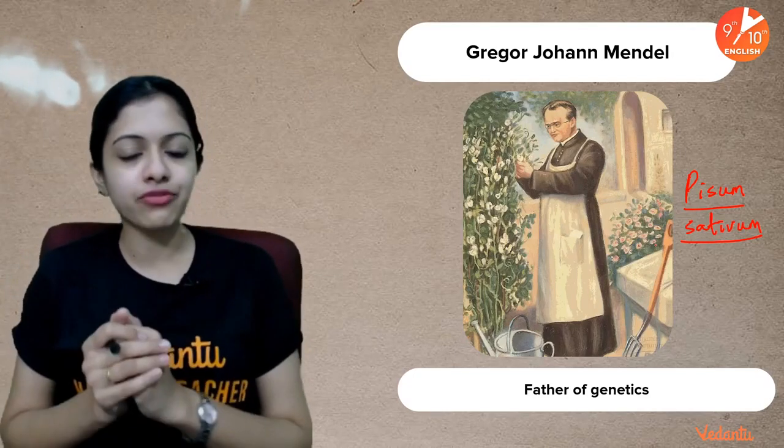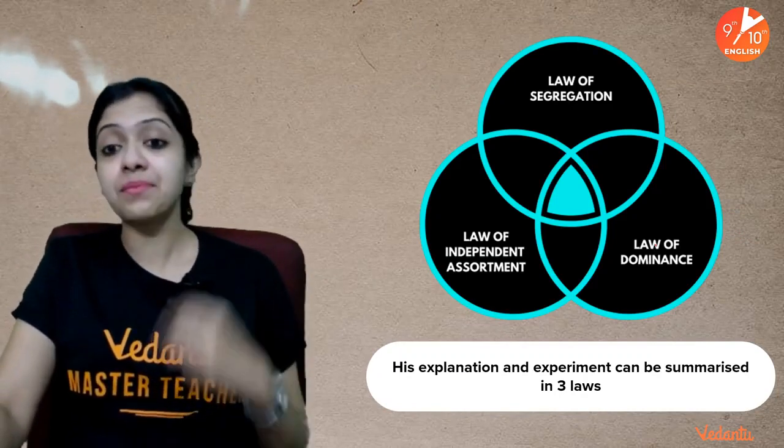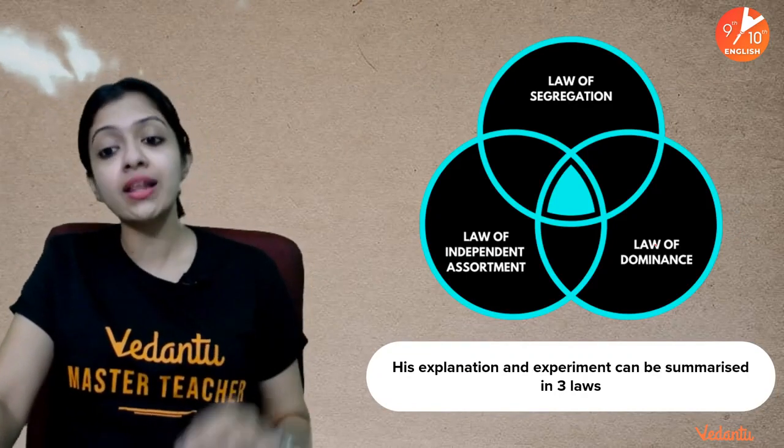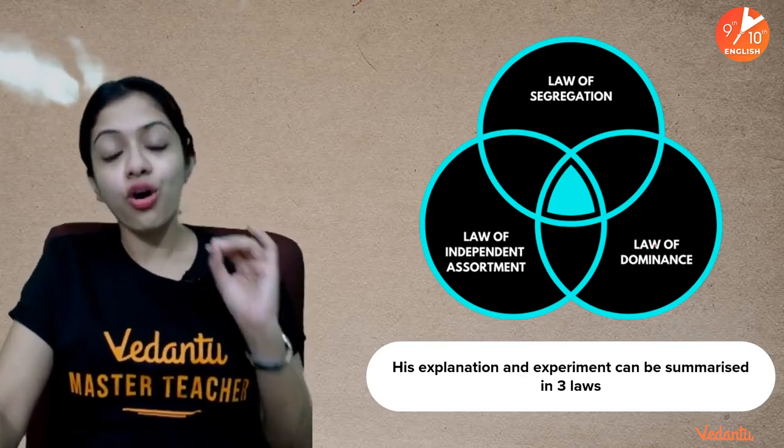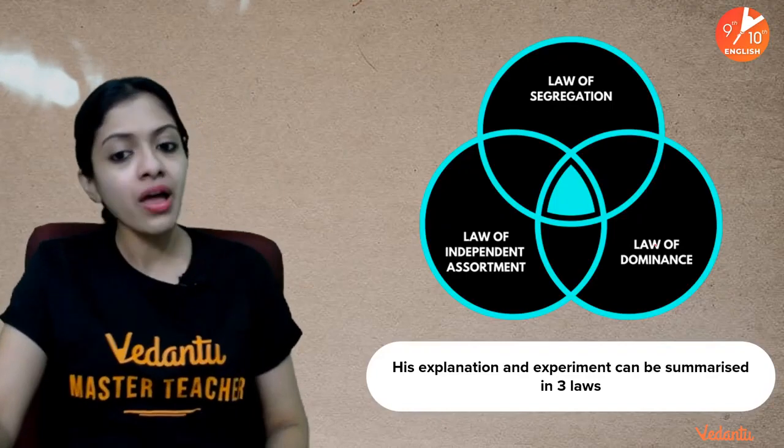Any other animal that he wanted to study, like rats and things like that, because he was a monk and there were certain restrictions at his monastery, like studying animal sex was a taboo, he decided to stay away from all that, and he went into his humble tea garden, and that is where all of this started. So based on his observations, he came up with three theories, which we call the law of dominance, the law of segregation, and the law of independent assortment, about which I will tell you a little later today.